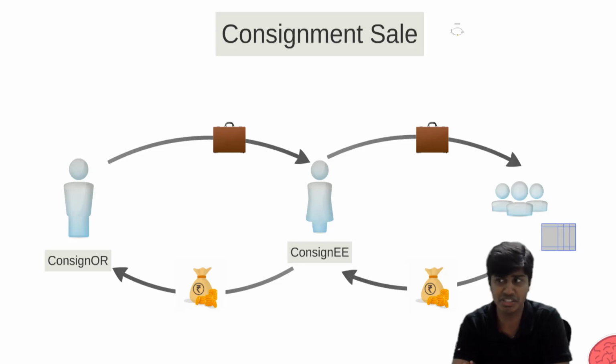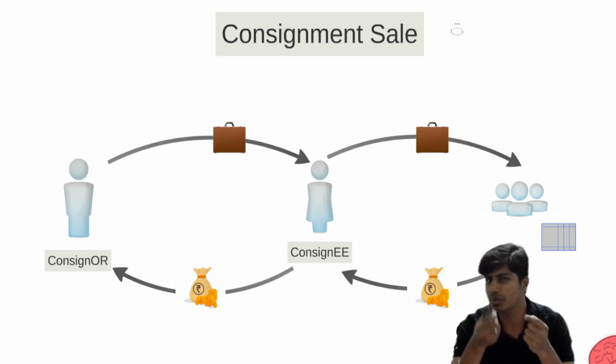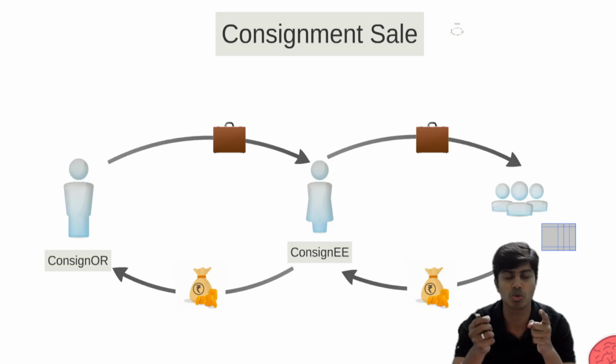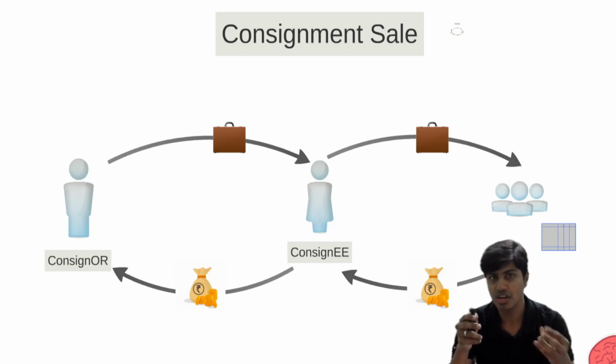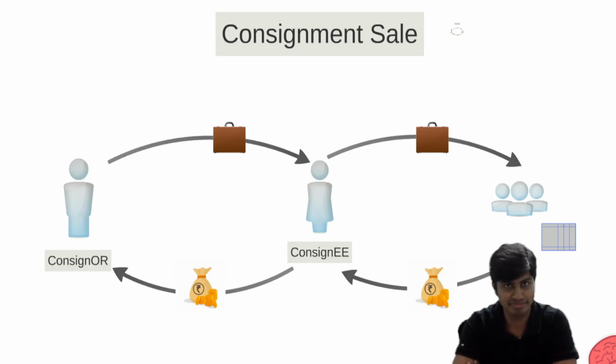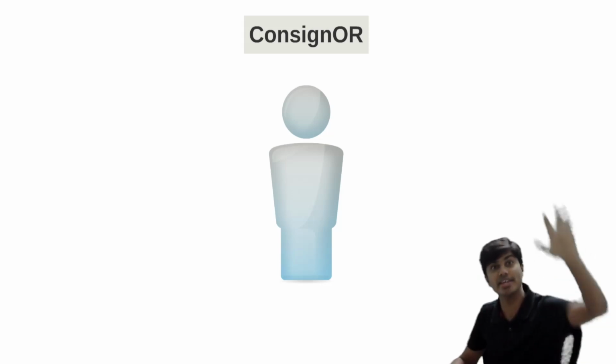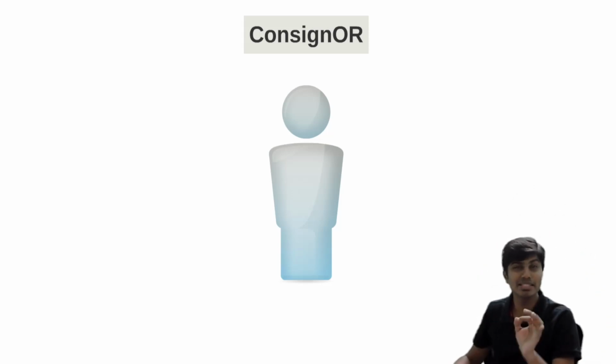Is this the relationship between employer and employee? Is this the relationship between a wholesaler and retailer? This is quite a unique relationship, and it is called the relationship between a principal and an agent. The principal is the consignor, who is going to give instructions which are going to be executed by the agent, the consignee. Let's see that the consignor is the principal, not principle with PLE, but principal with PAL.